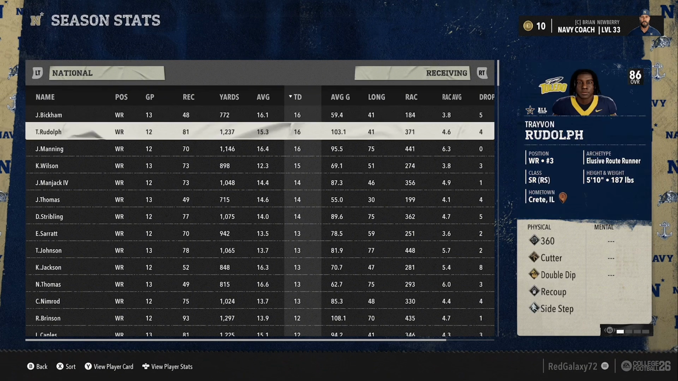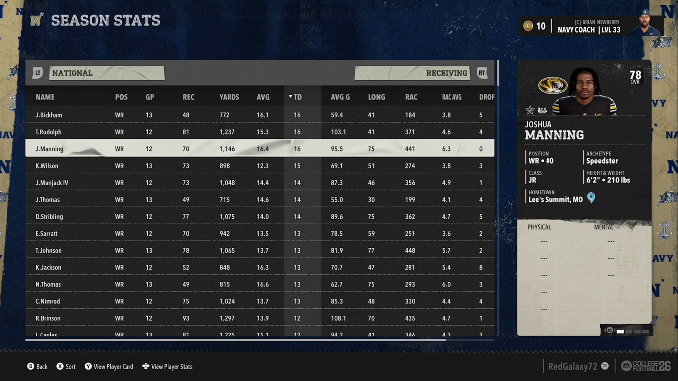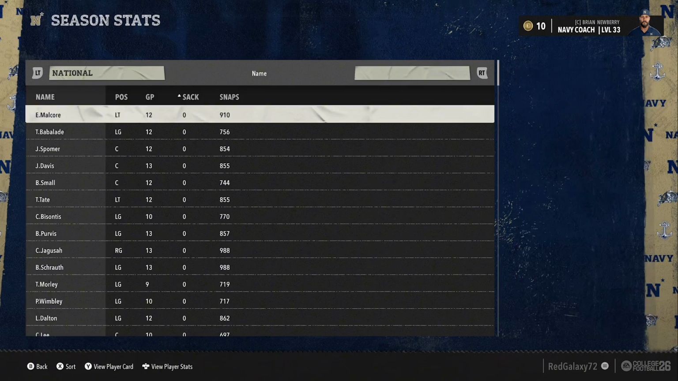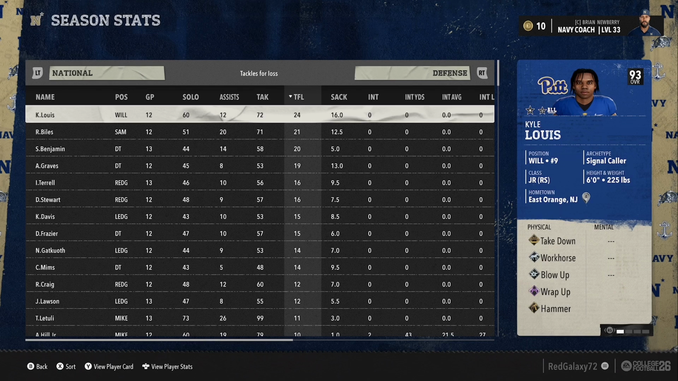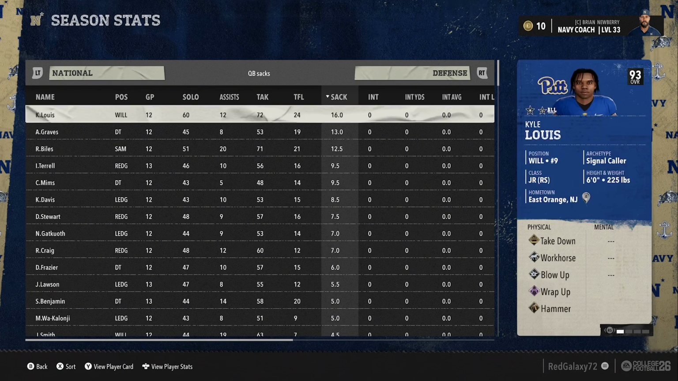And a Boise State Toledo wide receiver, they were tied for... Oh, wait, no, there's another guy. Joshua Manning also was tied, a Missouri wide receiver. If you care about blocking, I don't know why. I mean, they don't really give you a lot of blocking stats in this game, but oh my gosh, this guy had 24 TFLs. Kyle Lewis, this guy's really solid.